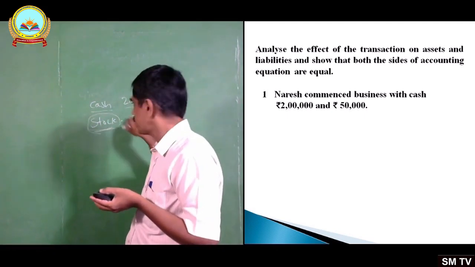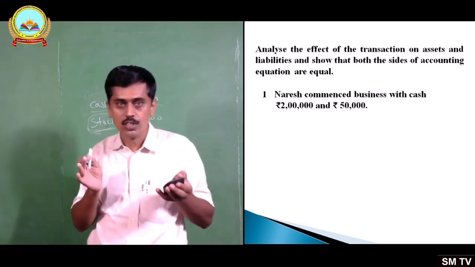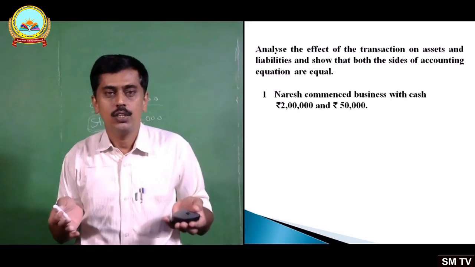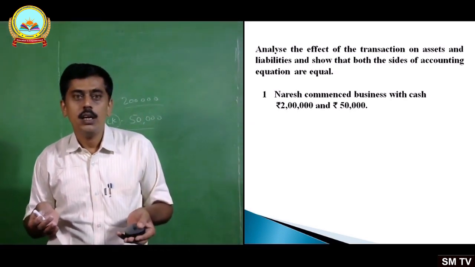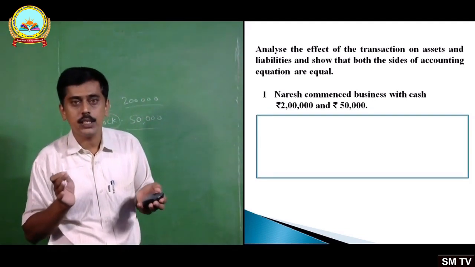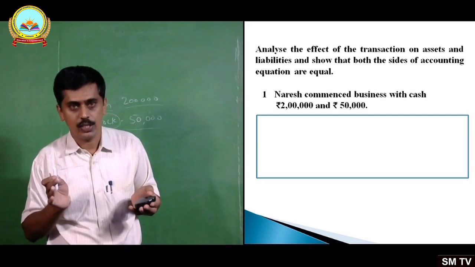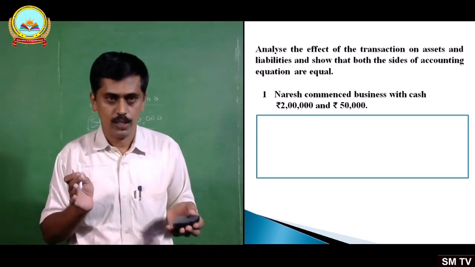Stock 50,000, cash 2 lakhs. He has started business with cash 2 lakhs and stock rupees 50,000. How to present it? You are asked to present it in the form of an equation.